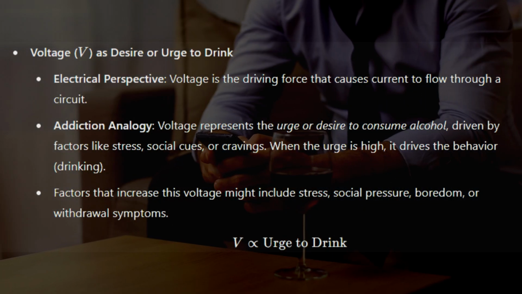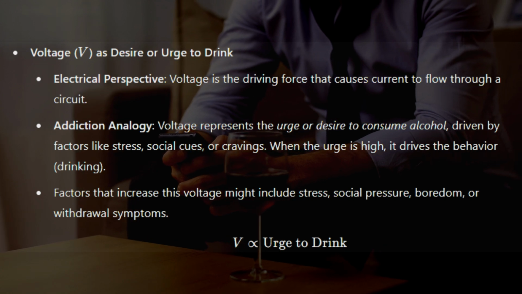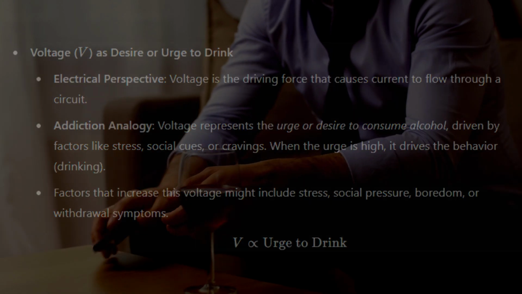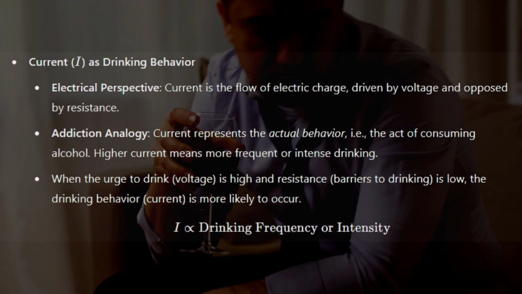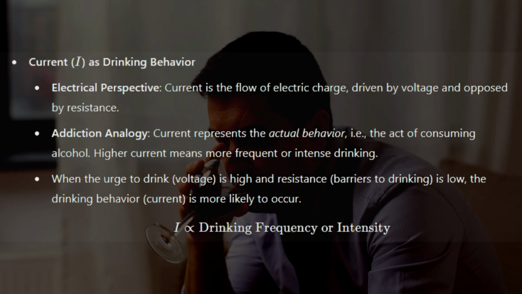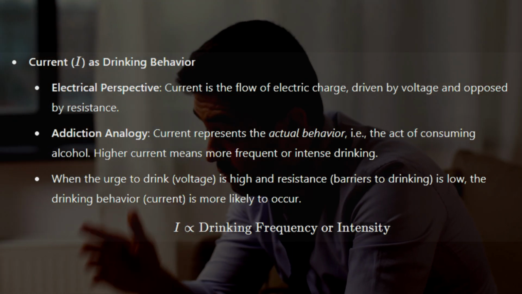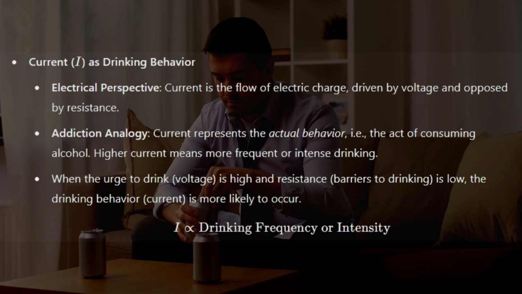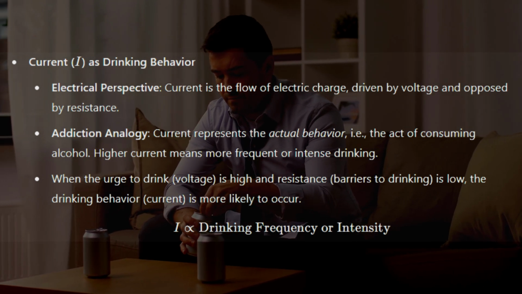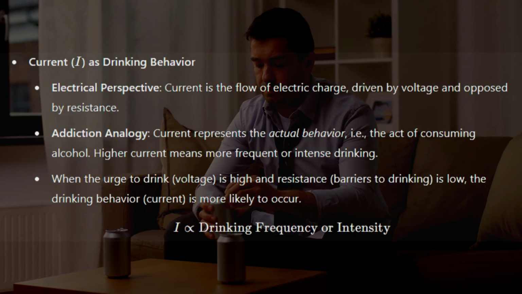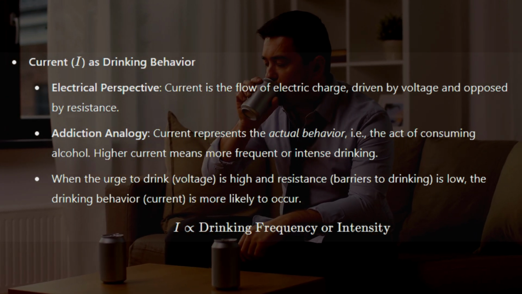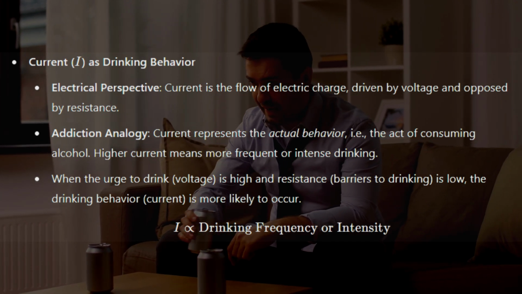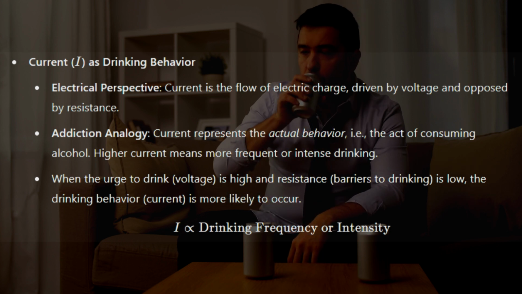Current, I, as drinking behavior. Electrical perspective: current is the flow of electric charge, driven by voltage and opposed by resistance. Addiction analogy: current represents the actual behavior, i.e., the act of consuming alcohol. Higher current means more frequent or intense drinking. When the urge to drink, voltage, is high and resistance, barriers to drinking, is low, the drinking behavior, current, is more likely to occur. I: drinking frequency or intensity.